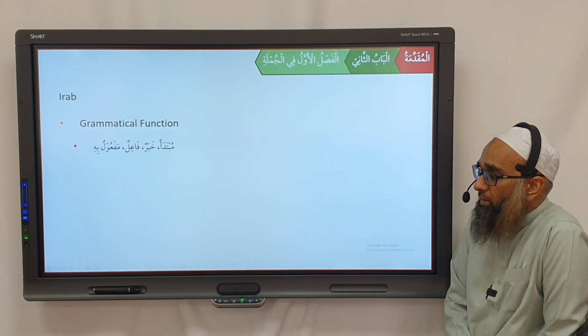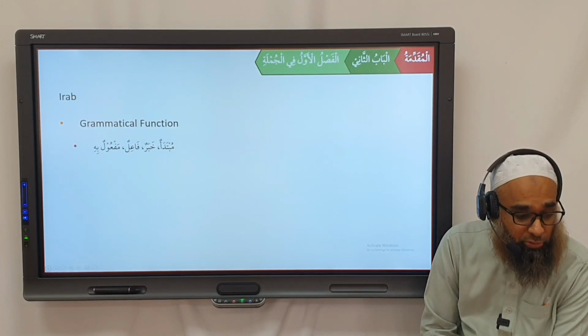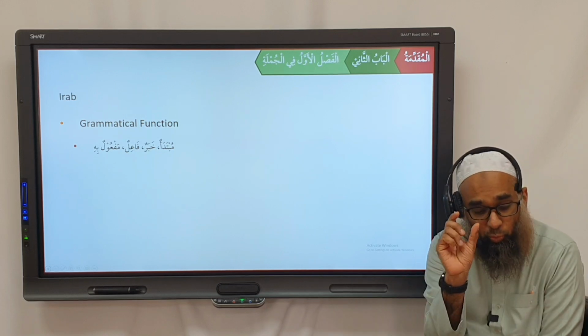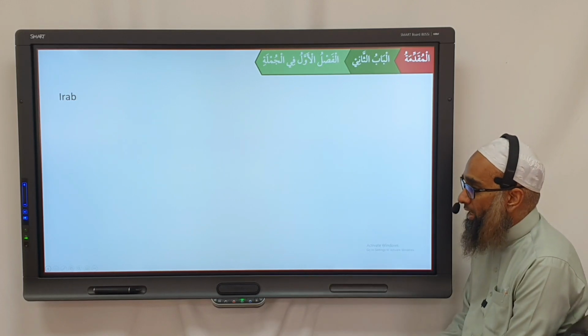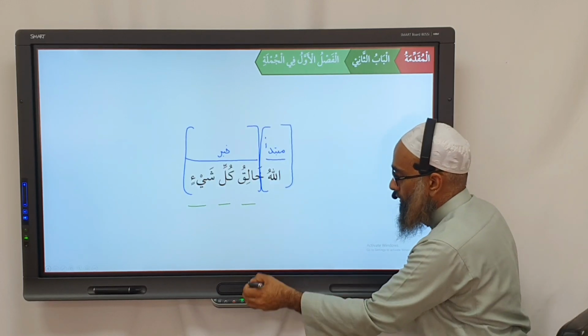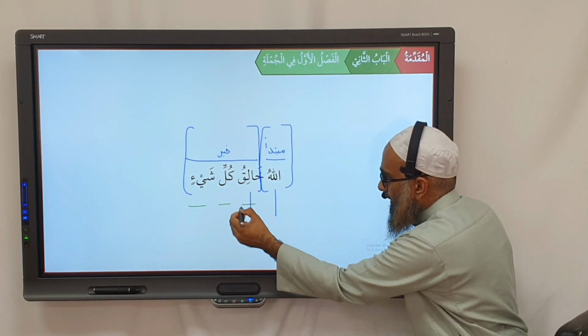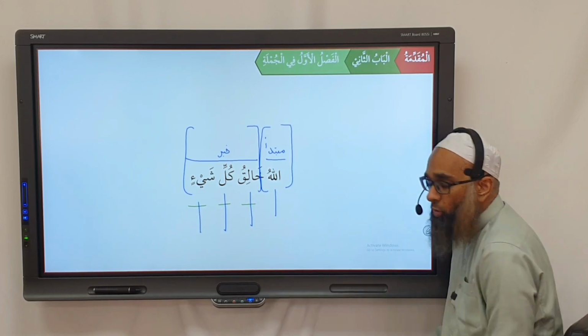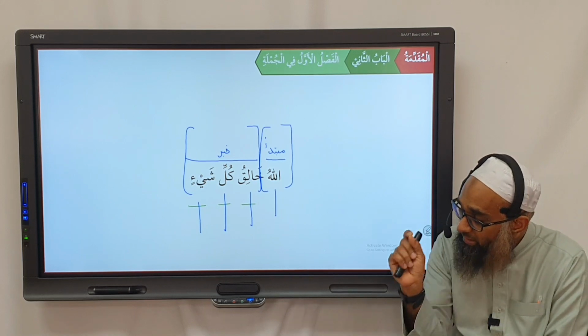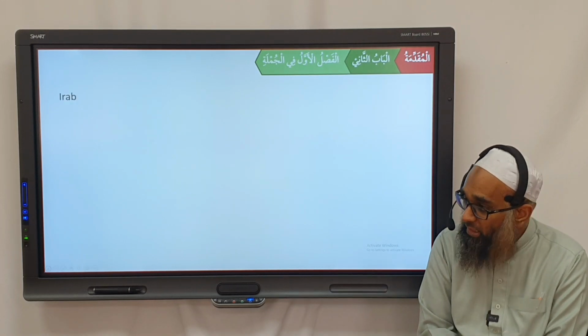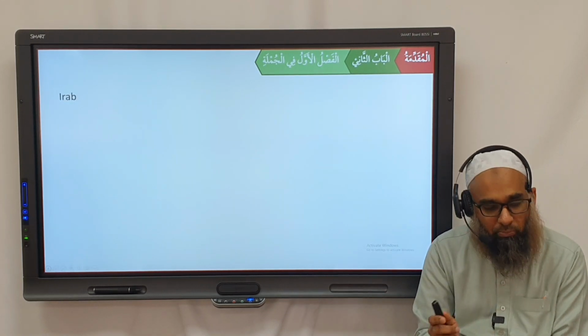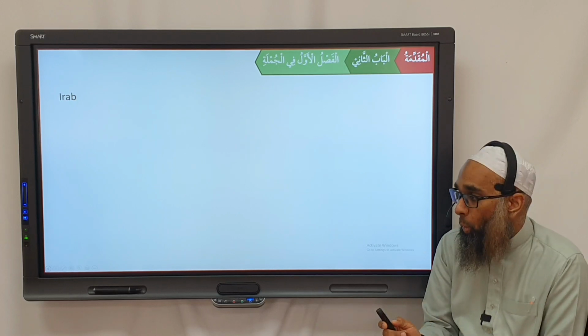In I'rab, we want to look at the grammatical function. When we do I'rab, we have to do each word individually. So we will start with the I'rab of this word, then this word, then this word. We're not going to look at it holistically. We want to look at each individual word. And in each individual word, if it's a mu'arab word, we'll do mabni words later, what do we need to do?